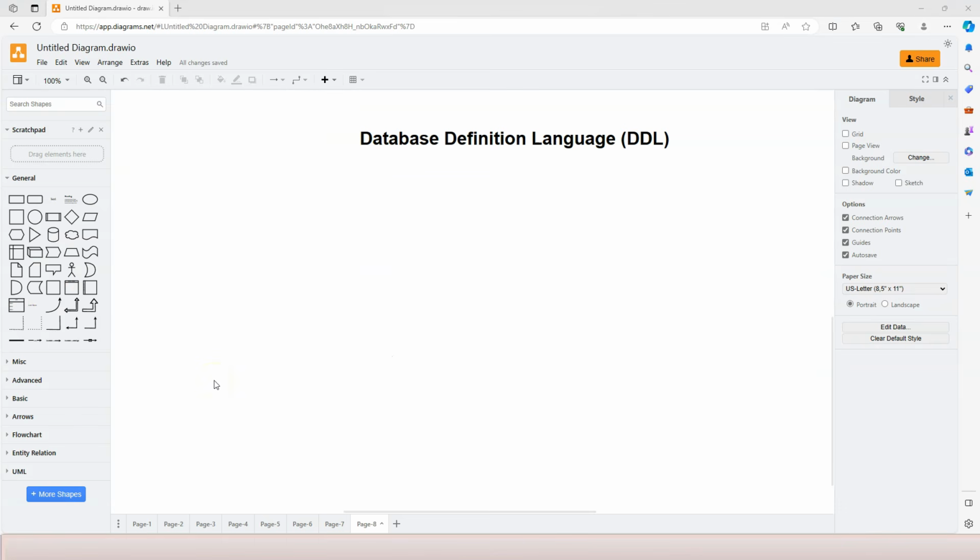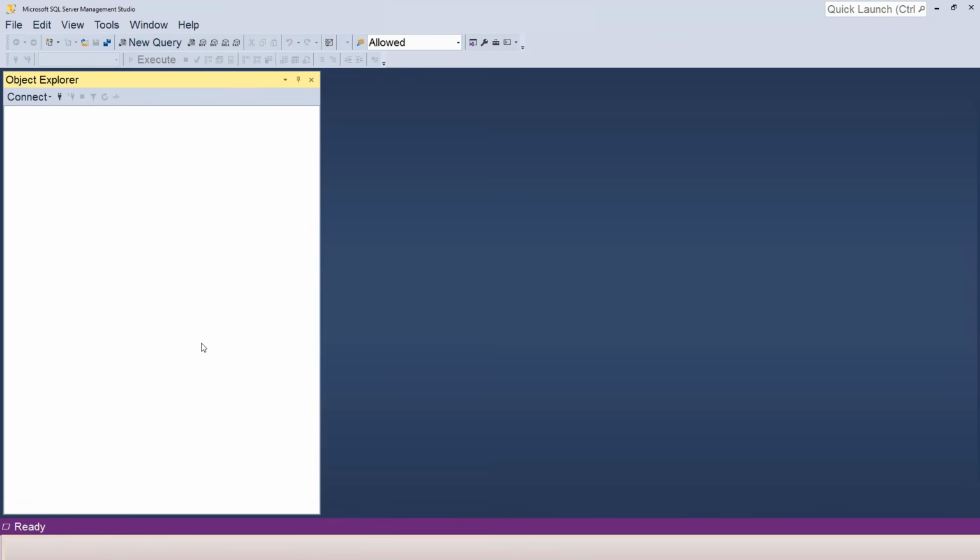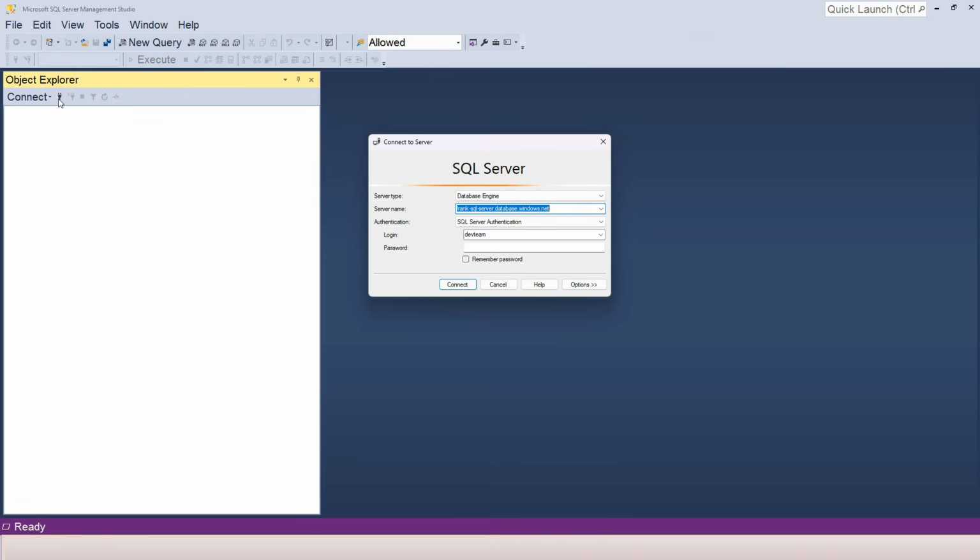In this section of this course, we're going to learn about data definition language. It's DDL. DDL is for defining the database and all of its objects within the database. So in this first video of the section, we are going to learn about the SQL statement for creating a database. So let's go to our SQL Management Studio, and we're going to connect to our local database. So click on this plug button. We're going to connect to our local database. Select the Windows authentication, click on the connect button.